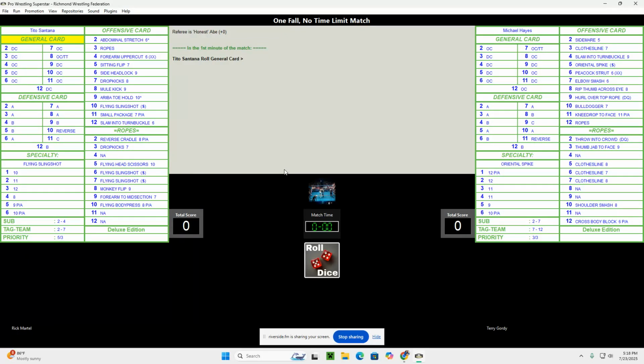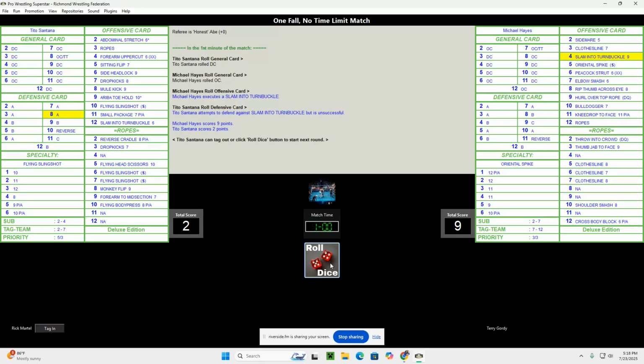So this is PWS. You can see we've got both cards set up. We've got it where it's going to allow me to just roll the dice as we go through here. Let's roll the dice and see how this match plays out. So Santana has rolled defense. Hayes is on the attack, and he gets a slam into the turnbuckle. Unsuccessful, and right now we've got Hayes up 9-2.